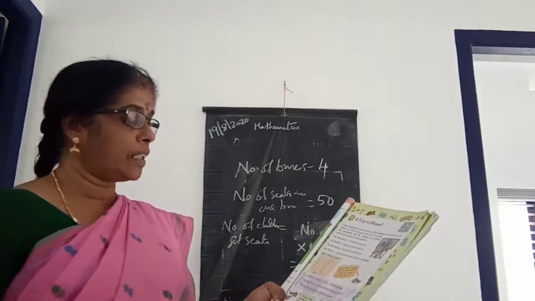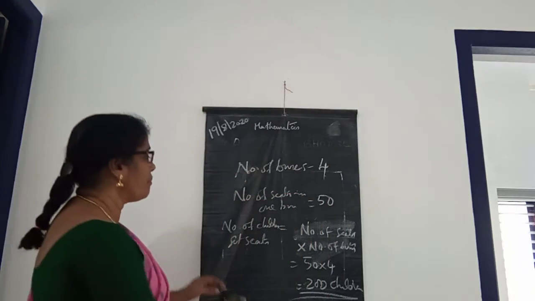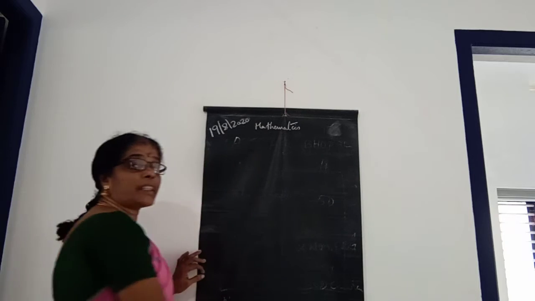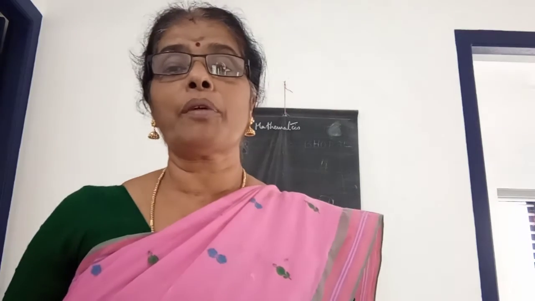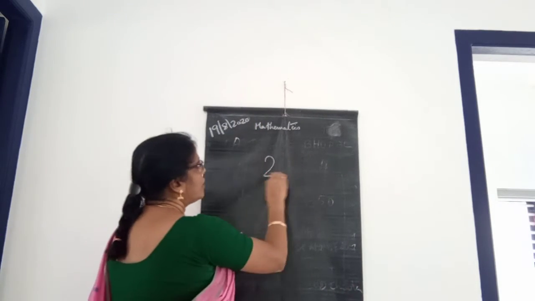And next one, will there be any children left without seats? What is the total number of children going to the trip?